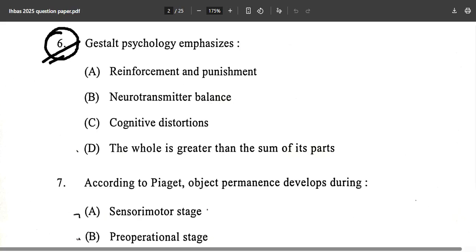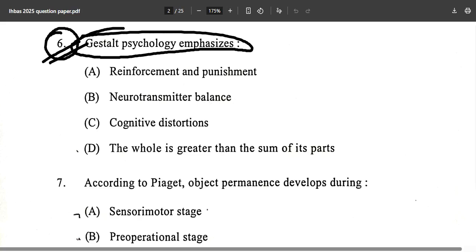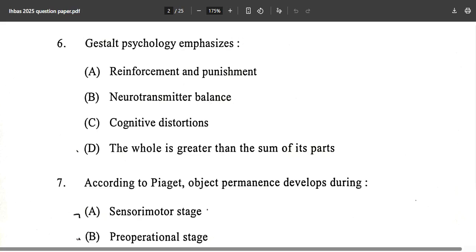Question number 6 says that Gestalt psychology emphasizes. Can you answer this question correctly over here? Option A is reinforcement and punishment. Option B is neurotransmitter balance. Option C is cognitive distortions. And option D is the whole is greater than the sum of its parts.